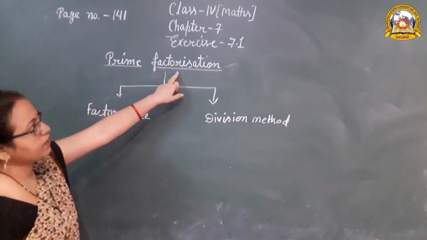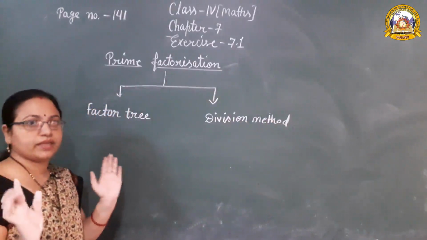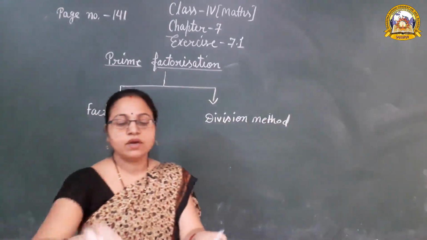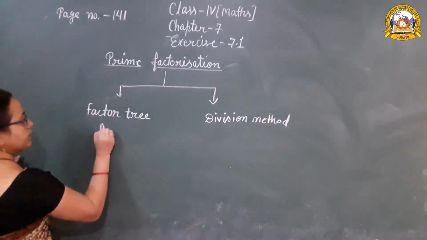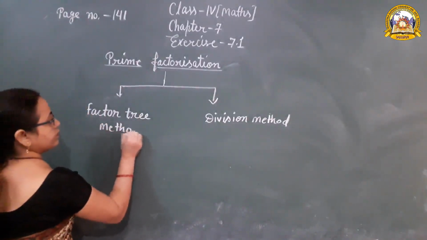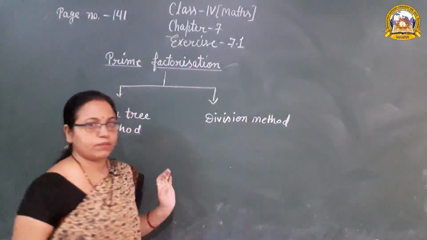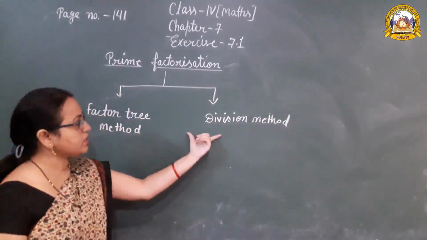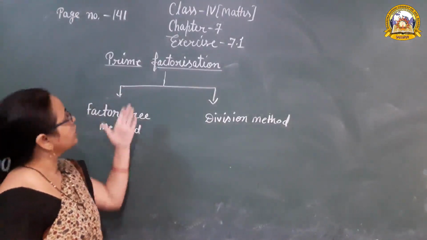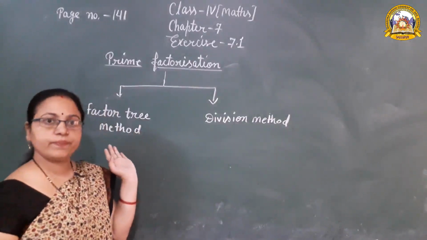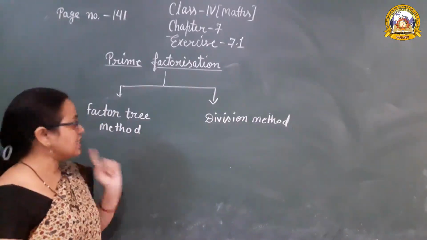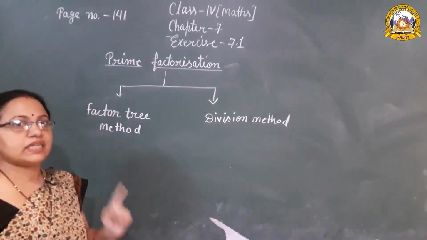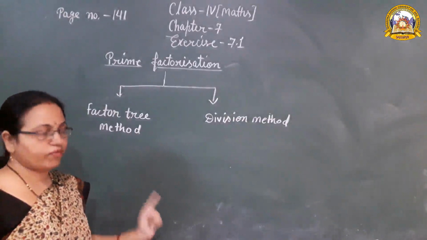To find out the prime factorization, we have two methods. How many methods? Two methods. First is the factor tree method, and another one is the division method. By using both techniques, we can find out prime factorization. We can use any technique to find out the prime factorization. So first we read about the factor tree method. What is the factor tree method?